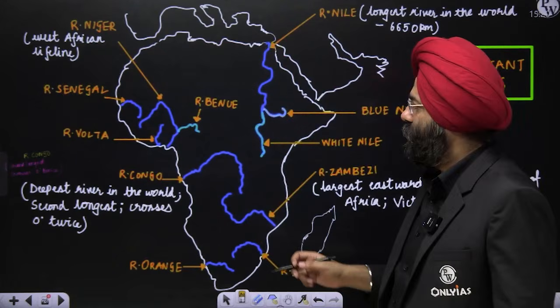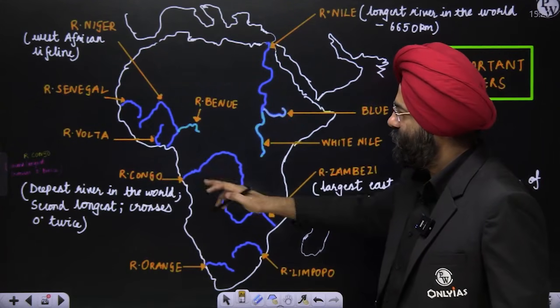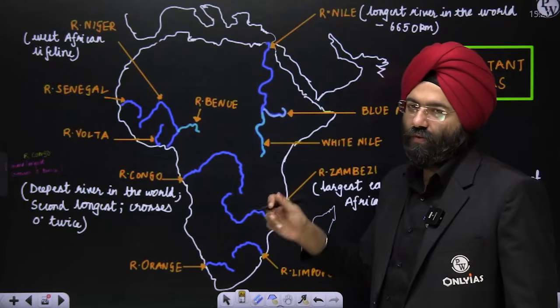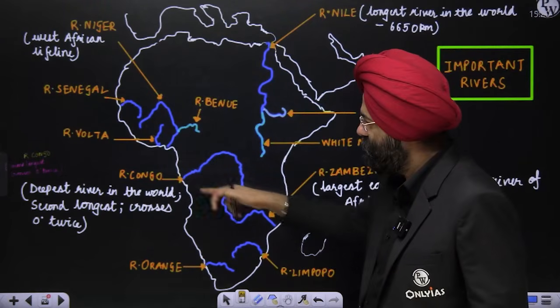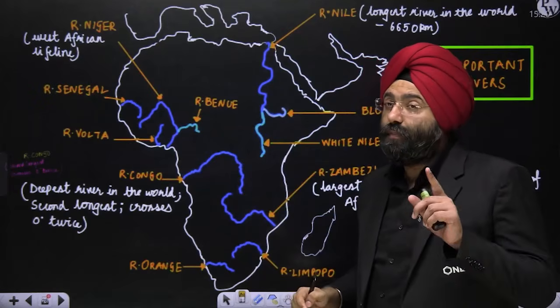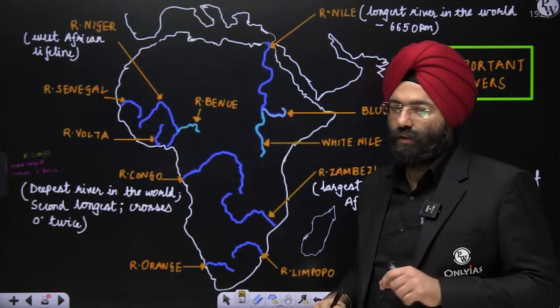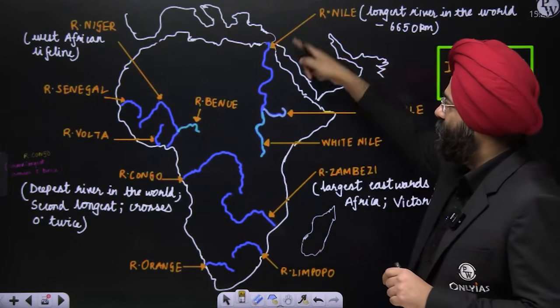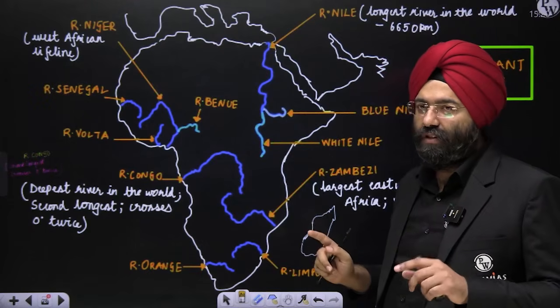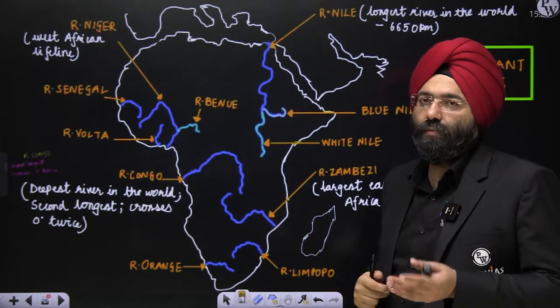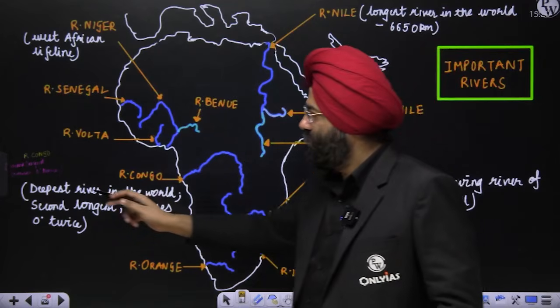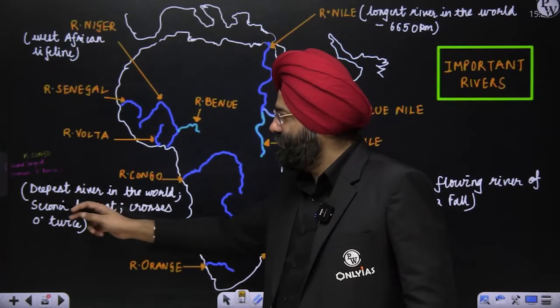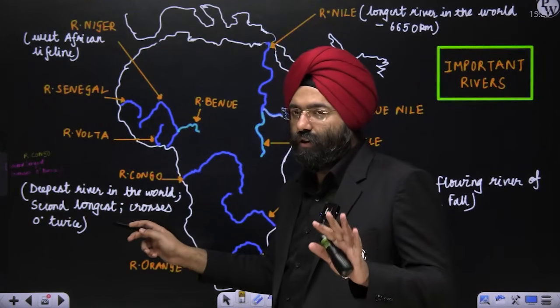Clear? Now, when you move further south, this is the River Congo, which we have studied already in the Congo basin. The Congo basin is present in this particular region. Now, this is the deepest river in the world. We have the longest river Nile, and the deepest river, in regions where 220-meter depth is also there. Now, that is huge from the perspective of a river. So, deepest river in the world and second longest river is also there.